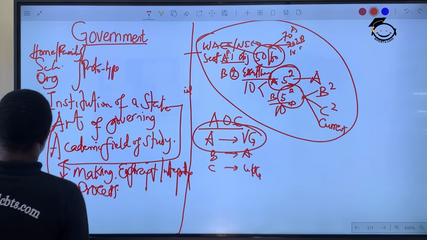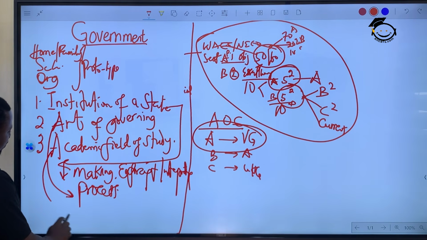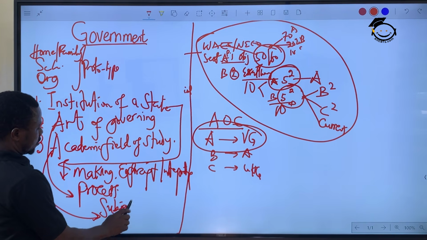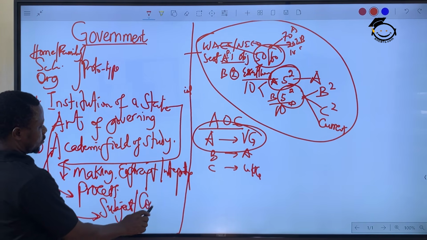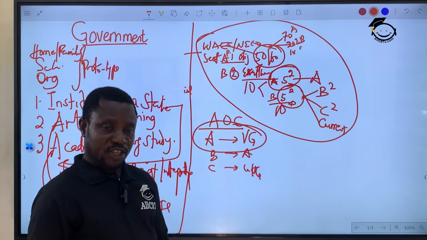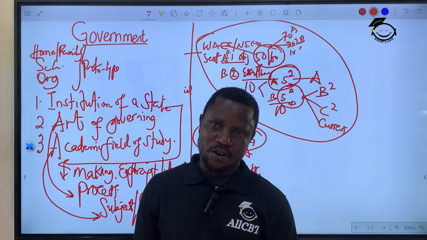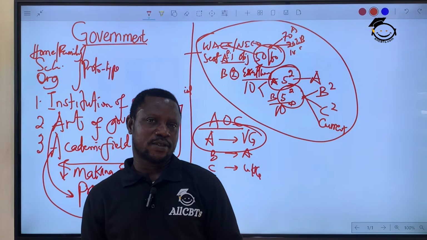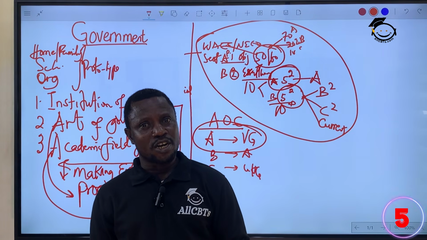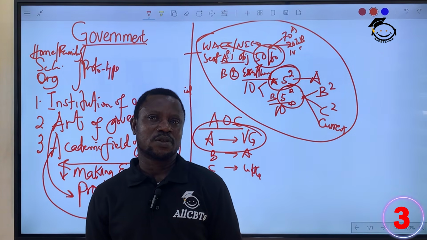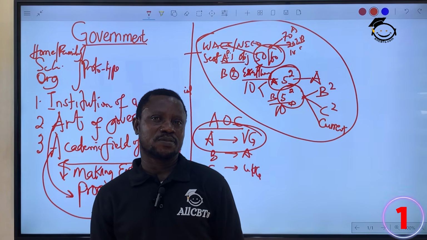And when we say government as an academic field of study, we are saying that government is a subject or is a course. A course that's centered on political processes, political structures, and political administration.